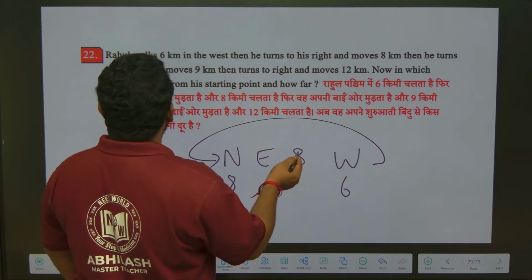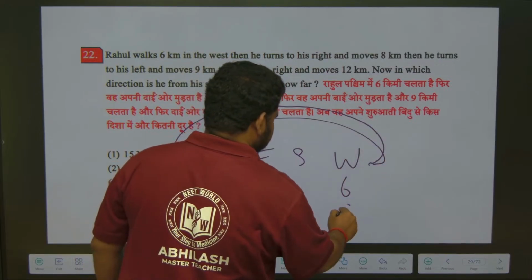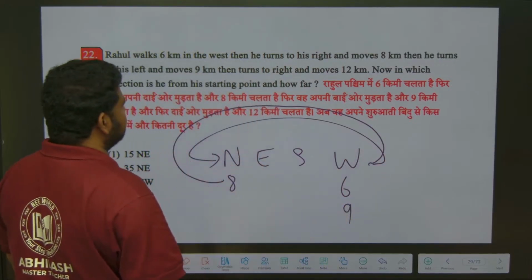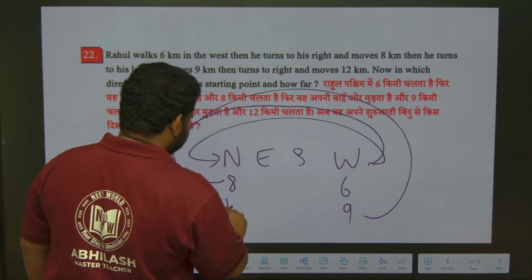Then he turns to his left. Again he turns to his left and moves 9 km. So he will come under west and walk 9 km. Then turns to right and moves 12 kilometer, then again turns to right and moves 12 kilometer.